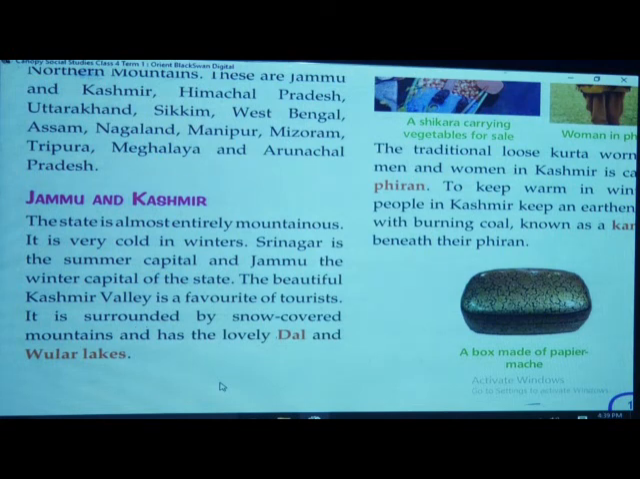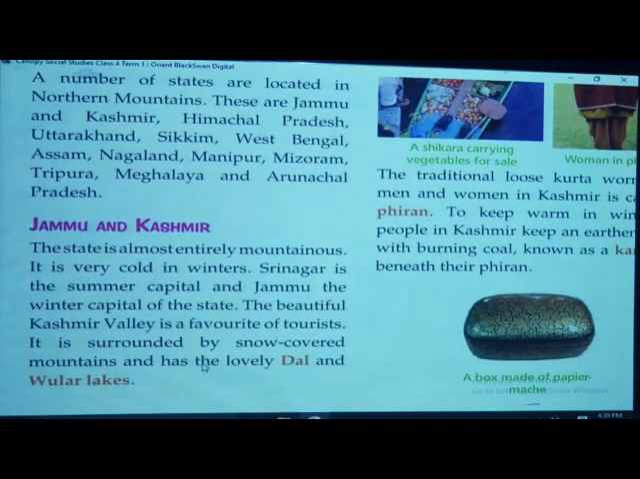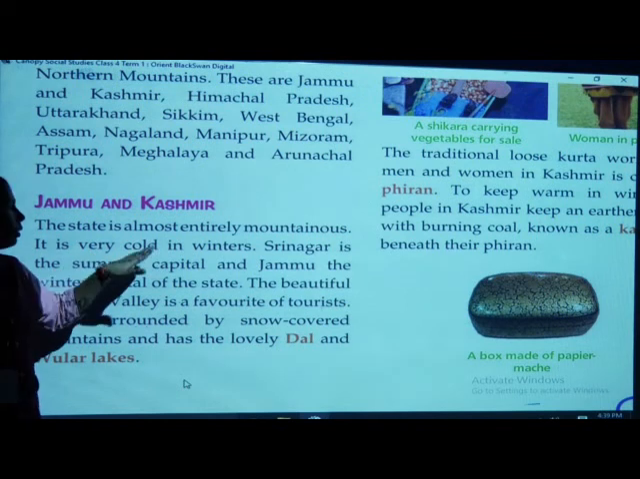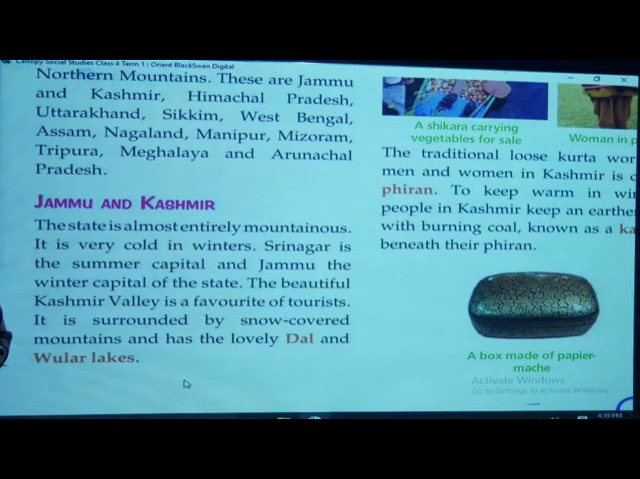Now we will start our part, that is Jammu and Kashmir, first one. Okay. The state is almost entirely mountainous. This Jammu and Kashmir state is entirely mountains, correct? And if mountains are there, what does it mean? It is very cold. In winters it is very cold.